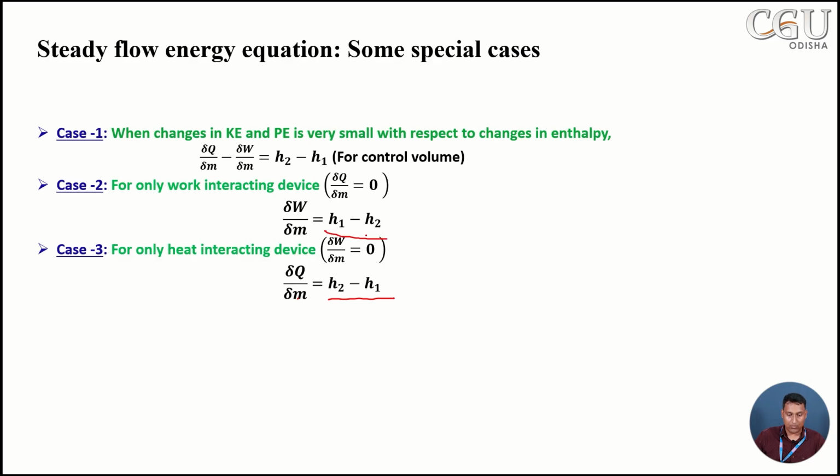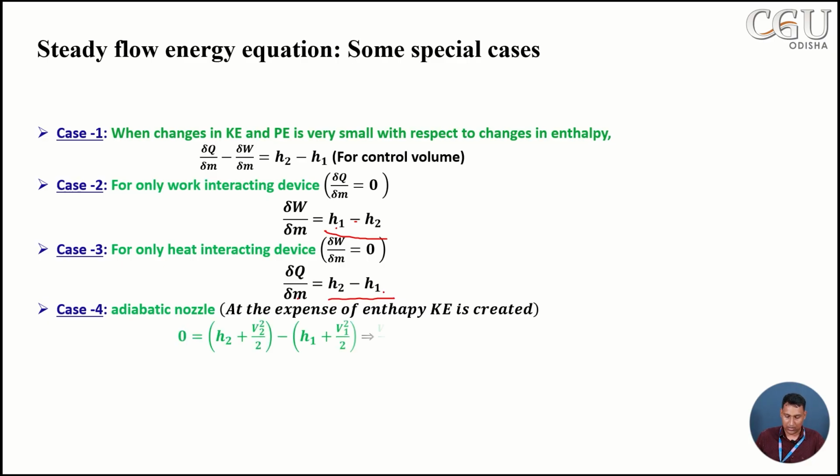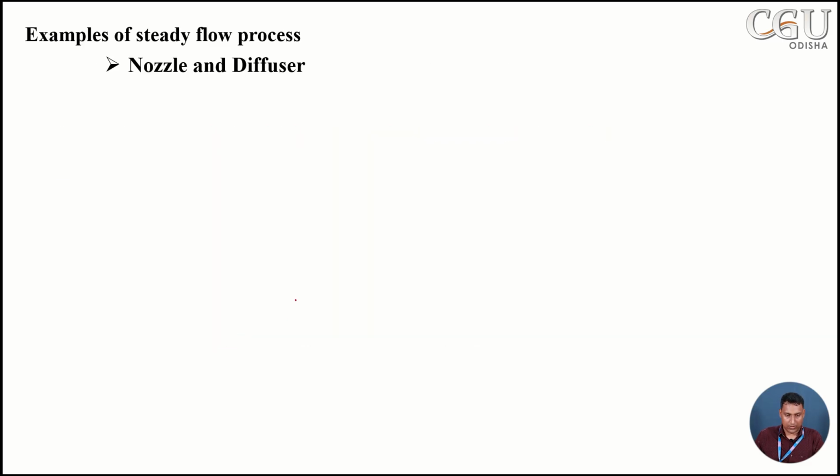Here we have a term h1 minus h2. What is h1? Enthalpy at inlet minus enthalpy at outlet. But here heat transfer is equal to enthalpy at outlet minus enthalpy at inlet. So these are some special cases. And lastly, for adiabatic cases, for a nozzle, we are going to discuss more elaborately.